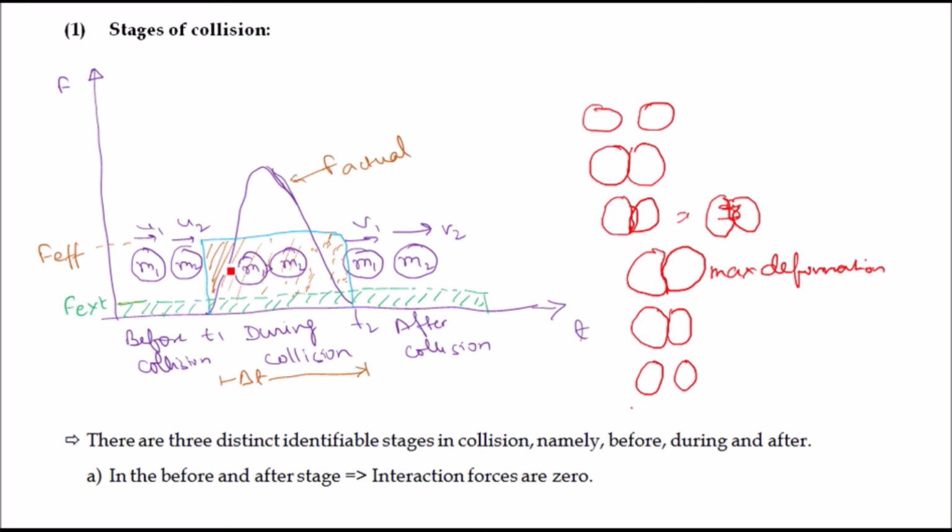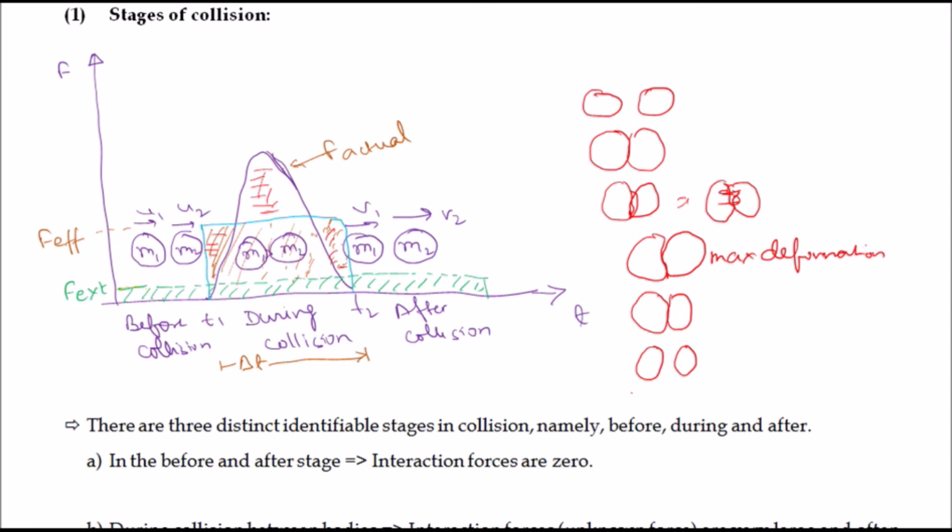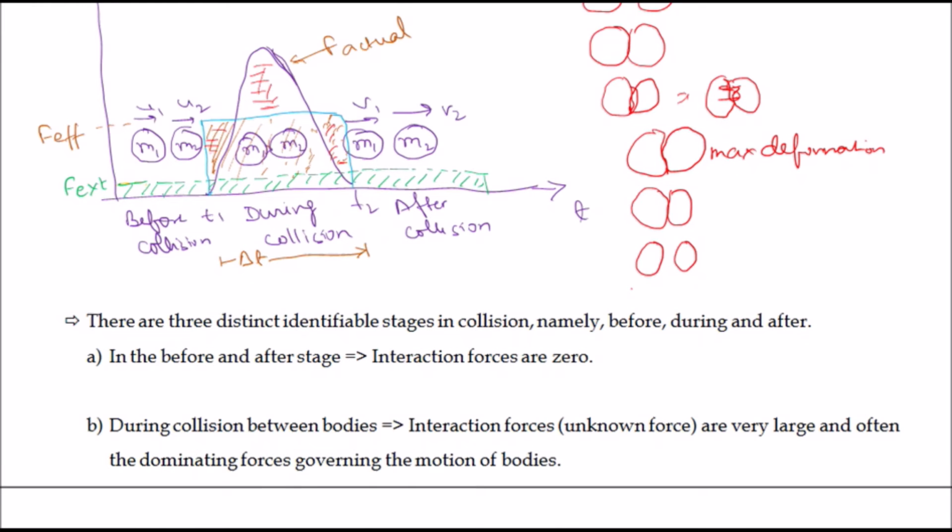Basically from this figure, the area shown in this red curve will be equal to the area under the actual curve. So from there we may say that we have a very strong force working for a very short duration during collision.